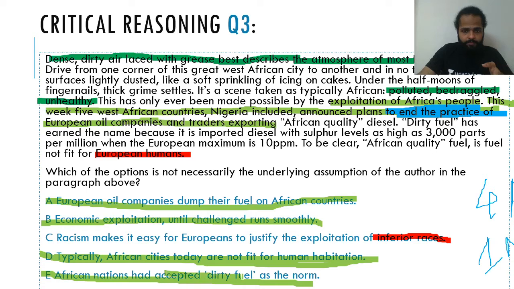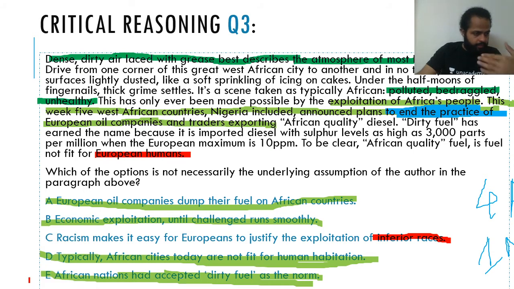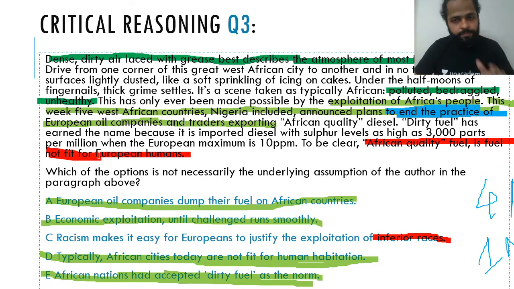Okay, they had accepted dirty fuel as the norm. Okay, that can be one of the assumptions. Option C is the only one, although I agree with Joseph's point here. I do acknowledge the point that this last line, African quality fuel is fuel not fit for European humans, does seem to point that the author may have some kind of racist underpinning here, but that's not as substantiated as the other options are.